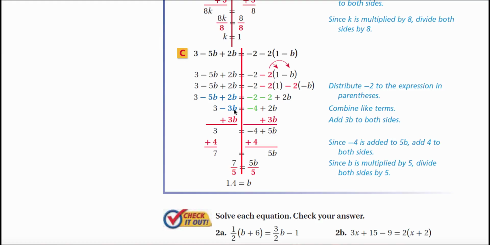Okay, now it's time to start using inverses because everything that's a like term is on opposite sides of that equation. So I choose to add 3b to both sides. These cancel away to 0, leaving 3. These combine to give 5b, and I drop down the -4. Now it's time to do the inverse of -4, which is to add 4 to both sides, and I get 7. 7 is equal to 5b. 5 times b, and the inverse of multiplication is division. I divide both sides by 5, and I get 7/5, which as a decimal is 1.4, and that's equal to b.